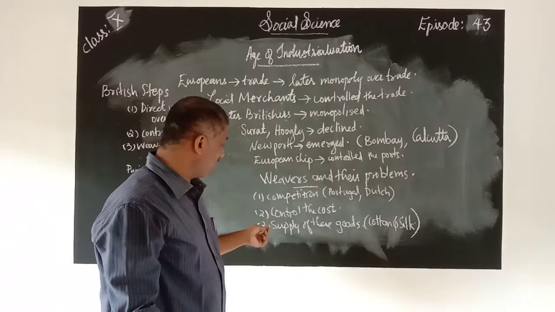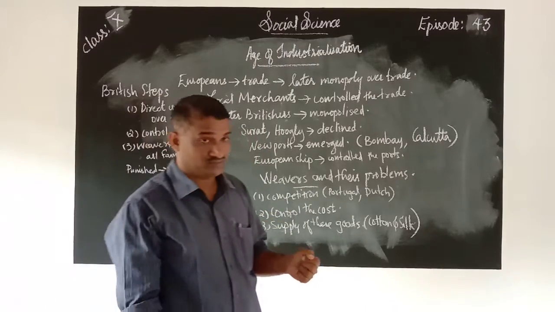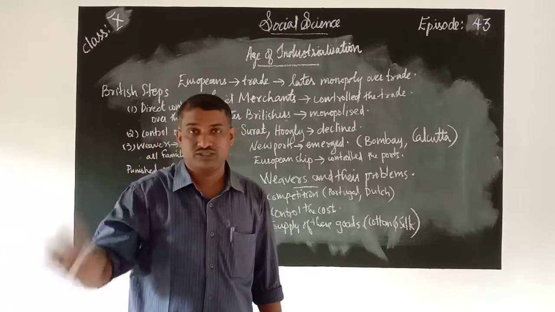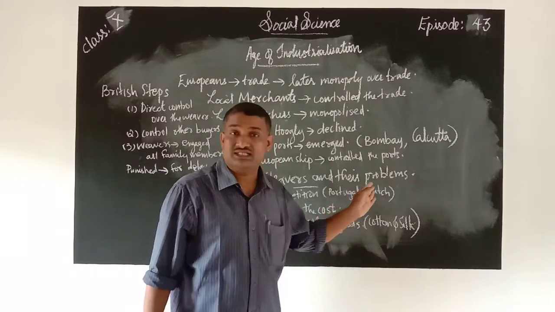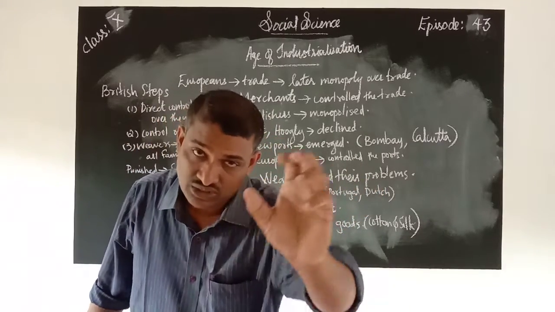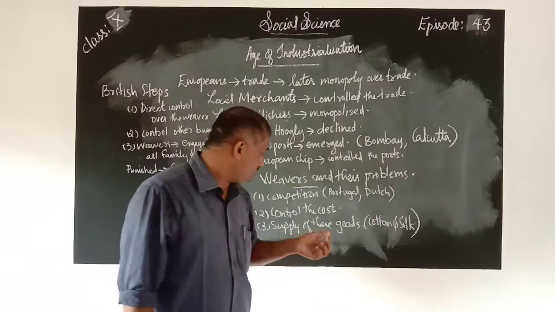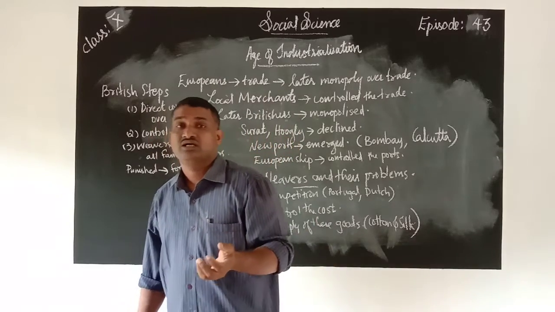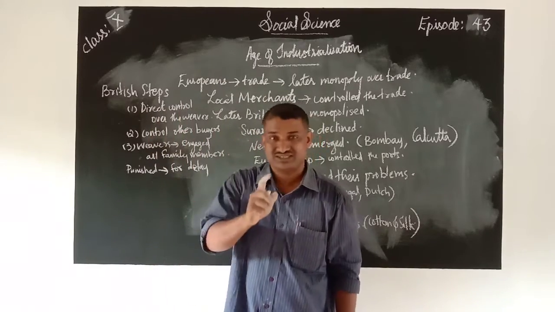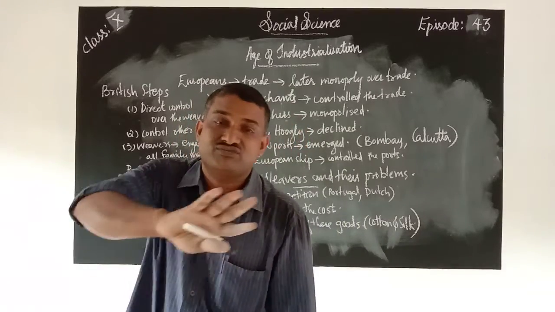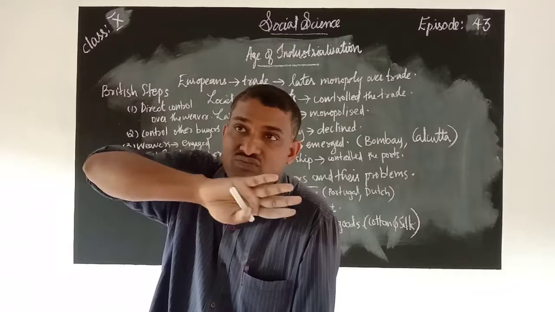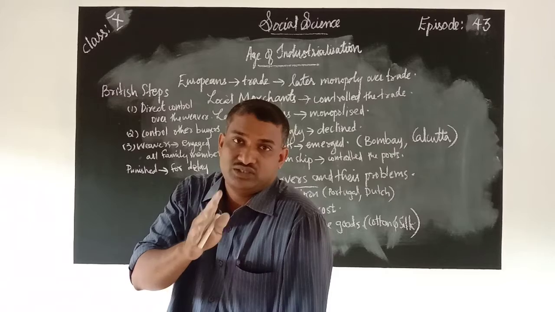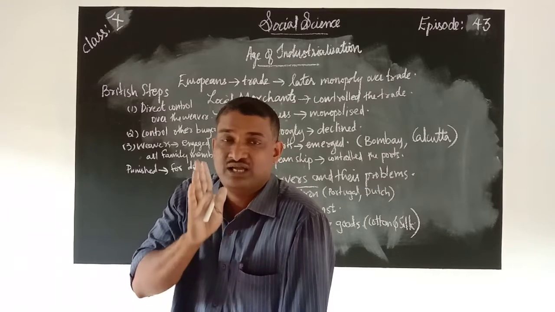Next, the supply of these goods. You know that the supply of these goods was controlled, not only by the Britishers, but other than this the Portuguese and Dutch also controlled these prices. So Britishers decided to control the supply of these goods, cotton and silk. The control of cotton and silks would be in the hands of the Britishers. They decided like that, so that other foreign influences were removed and only the power was given to the Britishers. Britishers wanted to monopolize the total trade of India.